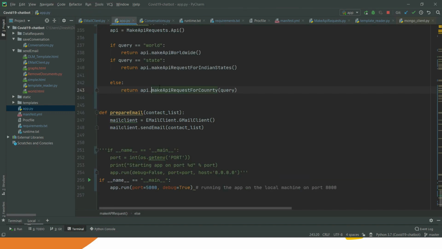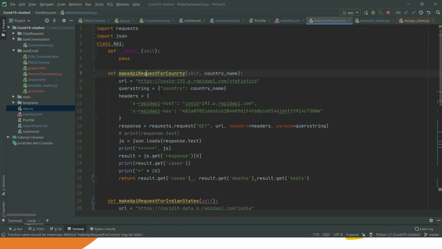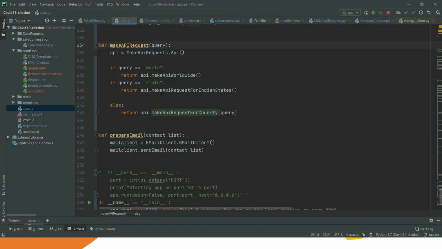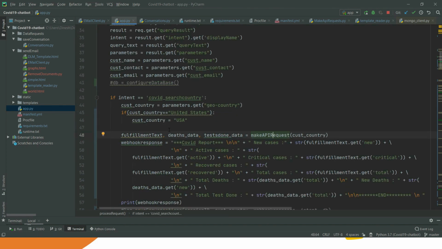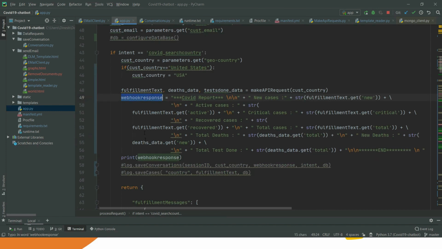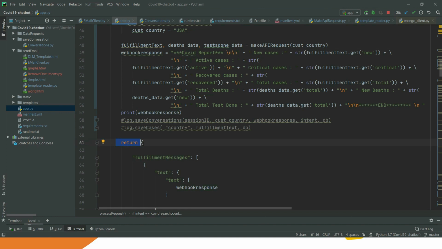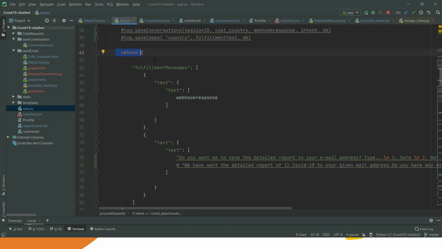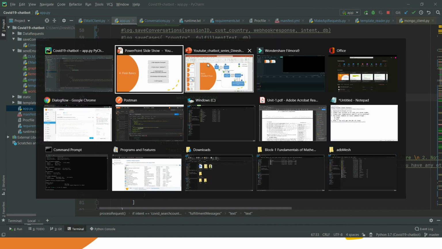And as you can see over here, ultimately we are sending the response to Dialogflow in the form of a webhook response. So it is sending the response in the form of fulfillment, in the form of JSON itself. So it's JSON basically, and we are sending the webhook response, the final response. Let's quickly jump over to Dialogflow, if we have to test it locally.